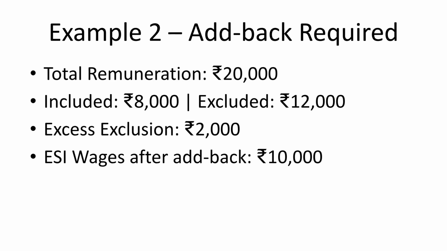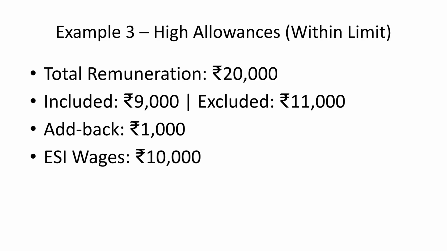Example 2 shows a total remuneration of 20,000 rupees, with 12,000 rupees excluded. Since this exceeds 50%, an add-back of 2,000 rupees is required. The ESI wages are then 10,000 rupees. Example 3 involves high allowances, where an add-back of 1,000 rupees is required. The total ESI wages are 10,000 rupees, meaning the employee is within the ESI contribution limit.